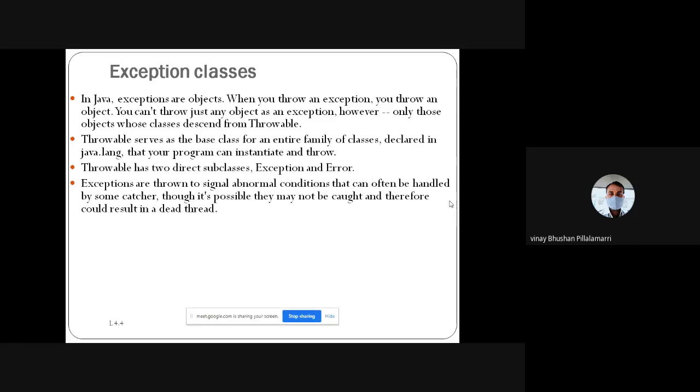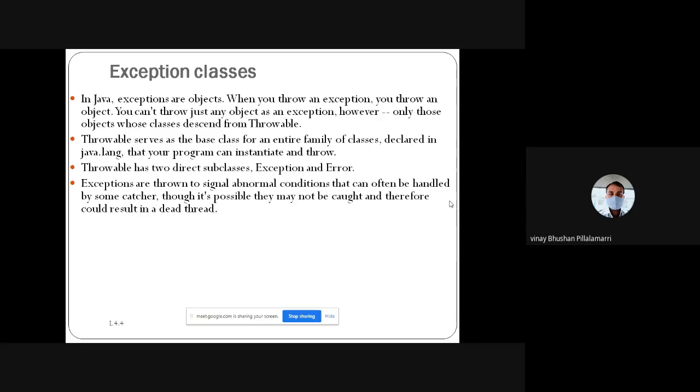Exceptions are thrown to signal an abnormal condition that can often be handled by some catchers. A catcher is what handles whatever error arises. To stop the procedure and continue with the next line whenever a particular exception arises, we go with the catch syntax. If that is not possible with catch, we go with another syntax, finally. In order to make the control flow stop, we take the exception classes.